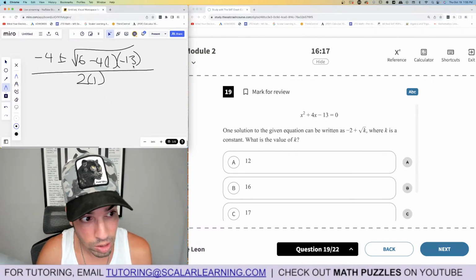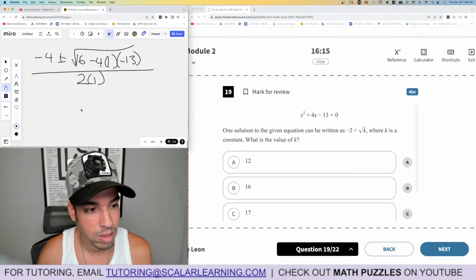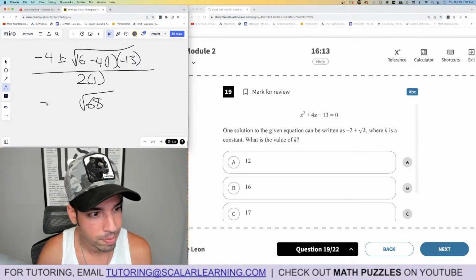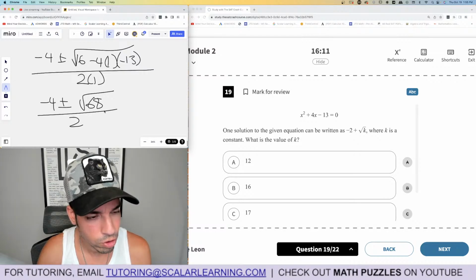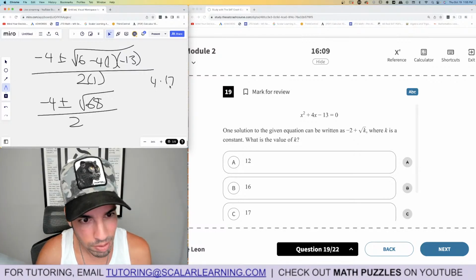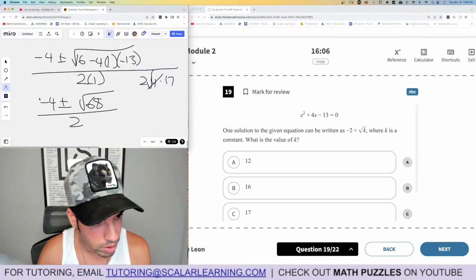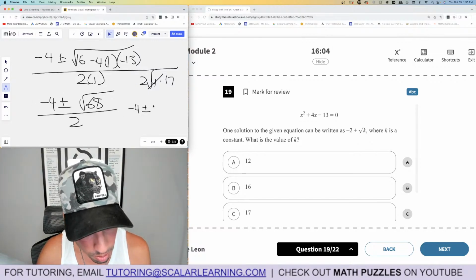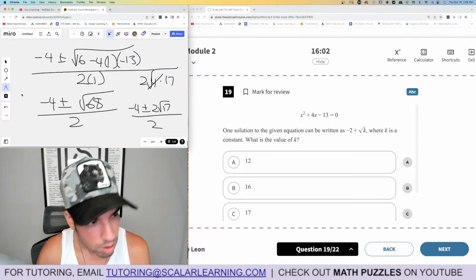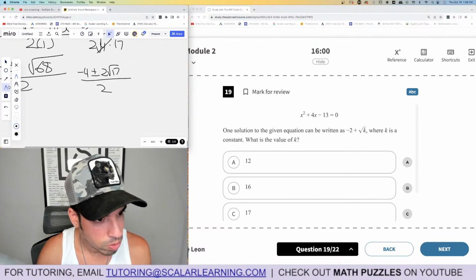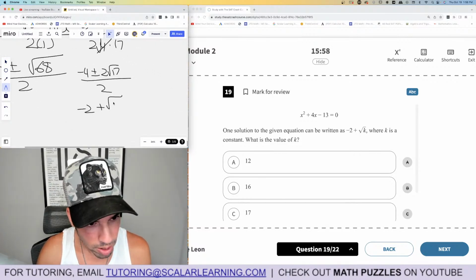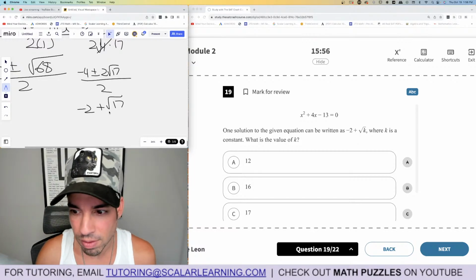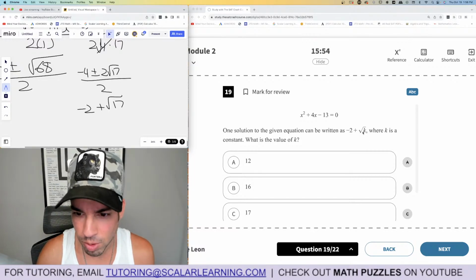Now 4 times 13 is 52 plus 16 is 68, right? 68. -4 plus or minus the square root of 68 over 2. 68 is 4 times 17, so that comes out as a 2, so it's 2 rad 17. So -4 plus or minus 2 rad 17 over 2. And then we can divide everything by 2. Then we get -2 plus or minus rad 17. And this matches up beautifully with that.